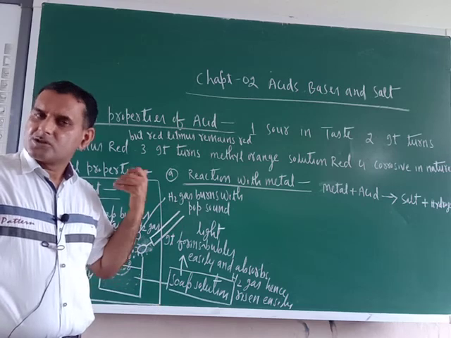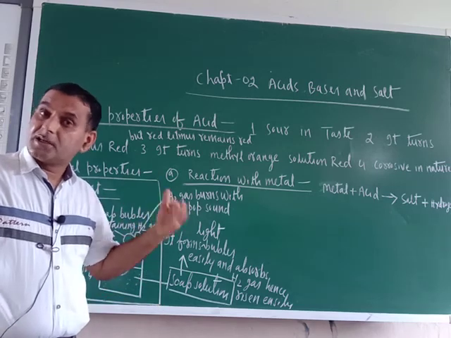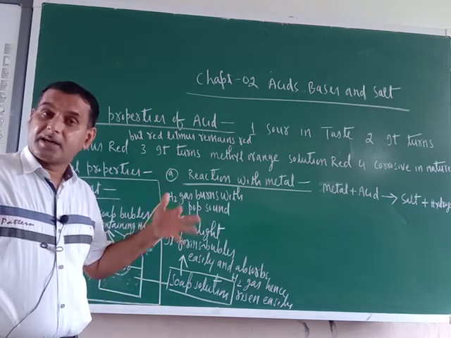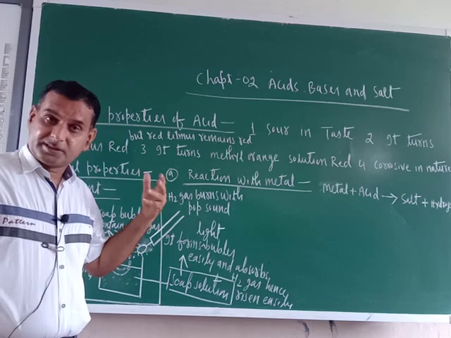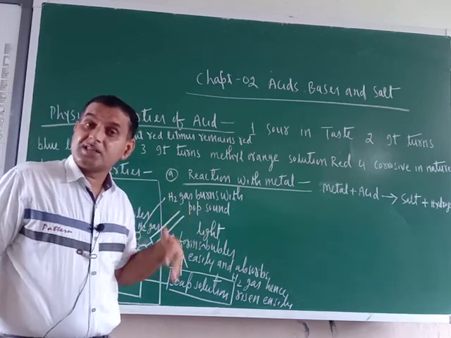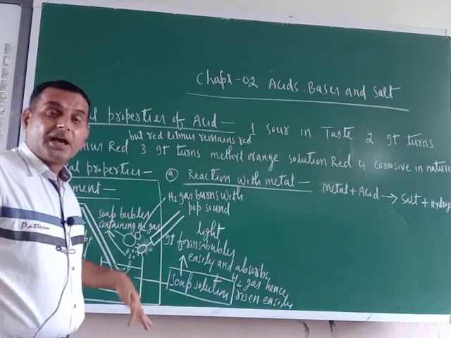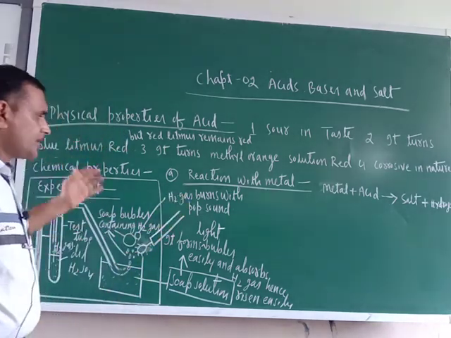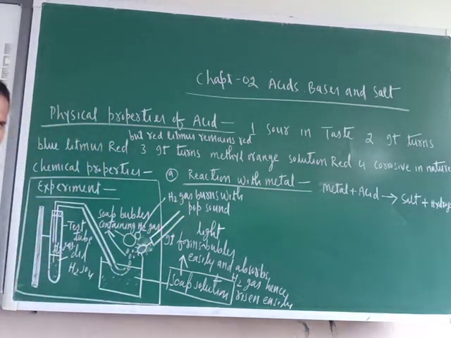Acids are sour in taste. They turn blue litmus red, but red litmus remains red. They turn methyl orange solution red. They are corrosive in nature. So these are the physical properties of acids.